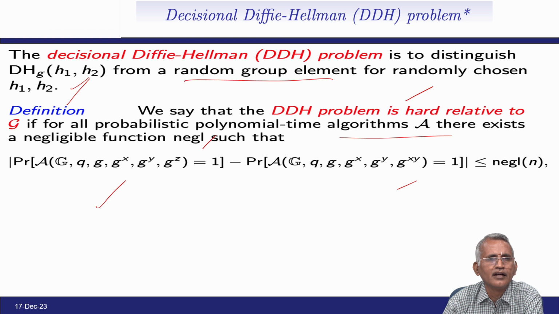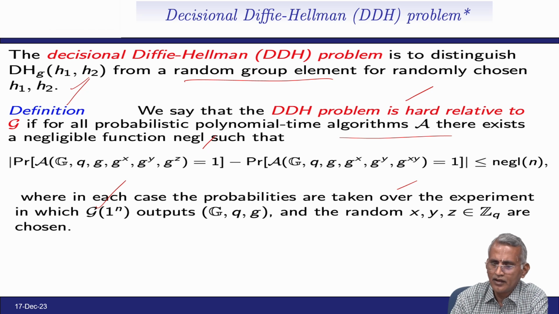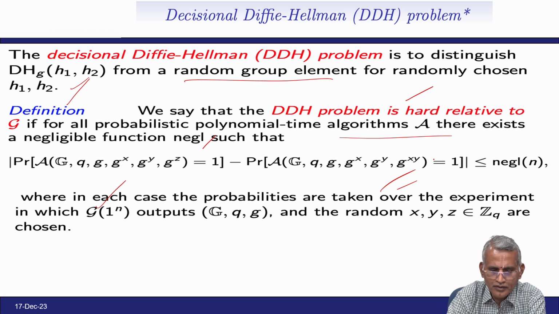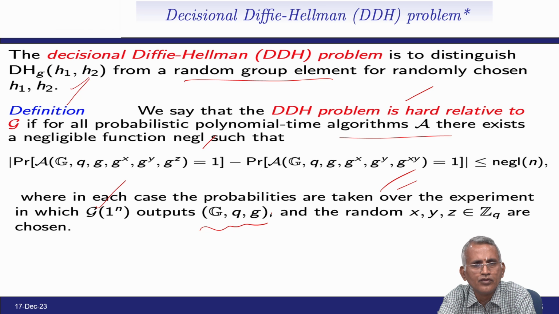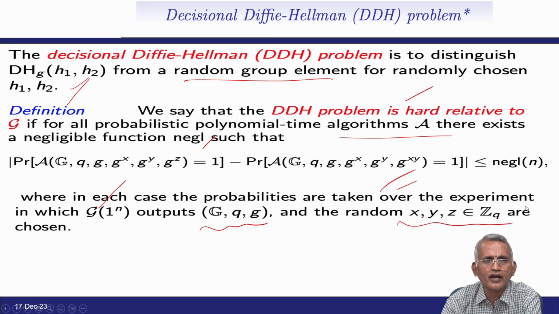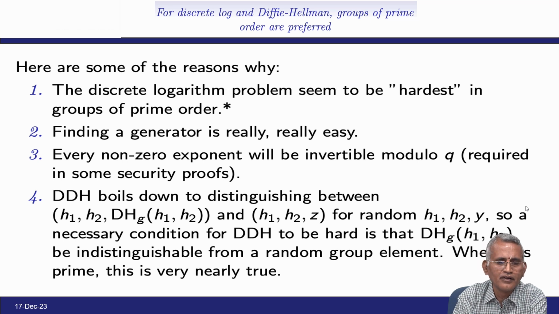This way we can define the decisional Diffie-Hellman problem, wherein the probabilities are taken over the experiment in which G(1^n) outputs (G, q, g), and x, y, z are randomly chosen. For discrete log and Diffie-Hellman, groups of prime order are preferred, and we have some reasons why.